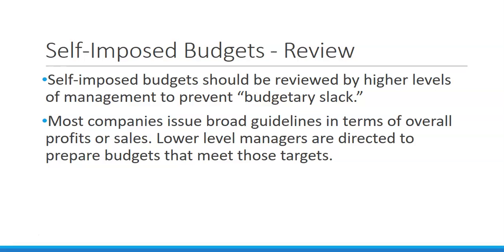Self-imposed budgets should be reviewed, though, to prevent what is called budgetary slack. Budgetary slack is when we set goals that are very achievable. So instead of setting stretch goals that we have to work a little bit harder to get, we set goals that we already know we can achieve, or sometimes even a little bit lower than that. So we build in this slack that gives us room to do worse than we know we can. That way our targets are all very easy to hit.